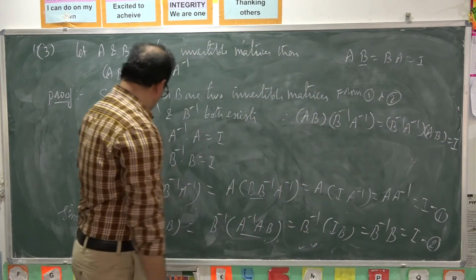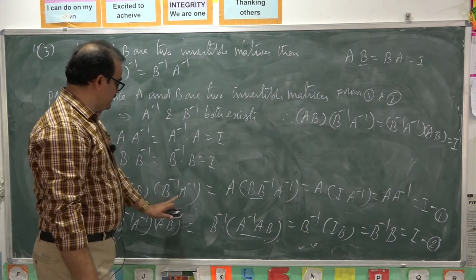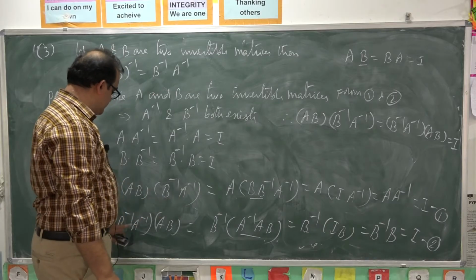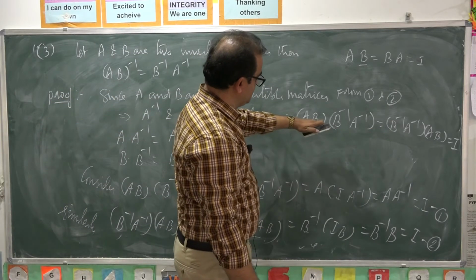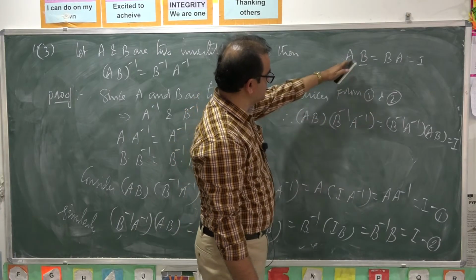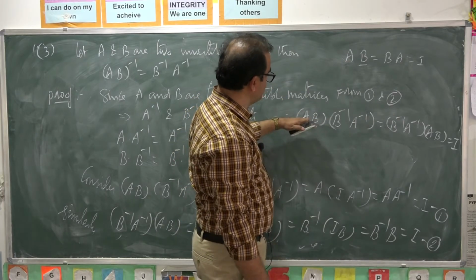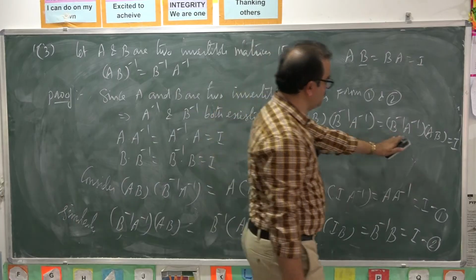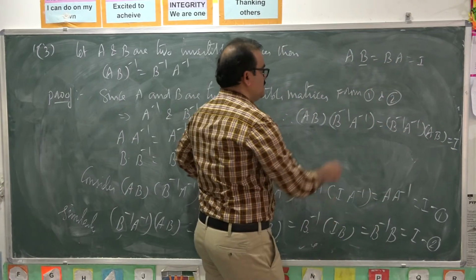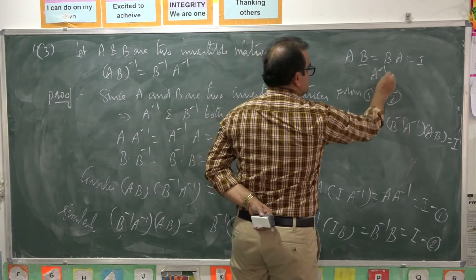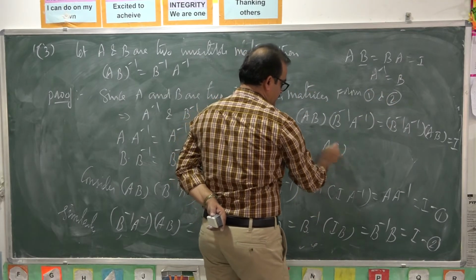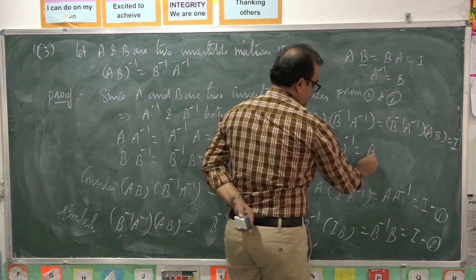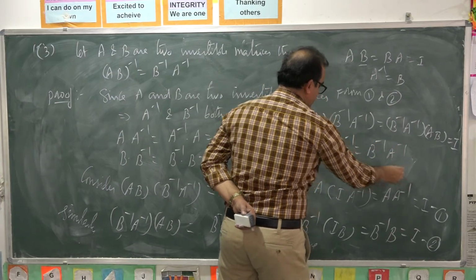From 1 and 2, AB into B inverse A inverse, B inverse A inverse into AB both equal to I. You compare this statement with this. It is in the form of A into B is equal to B into A is equal to I. From this, A inverse is equal to B. So here AB whole inverse is equal to B inverse into A inverse.